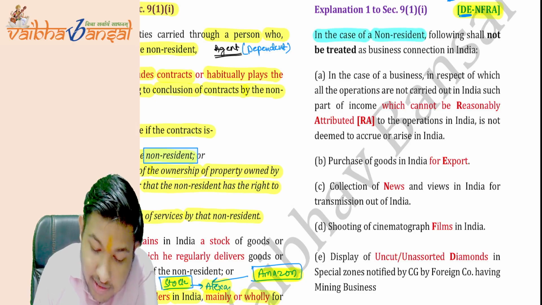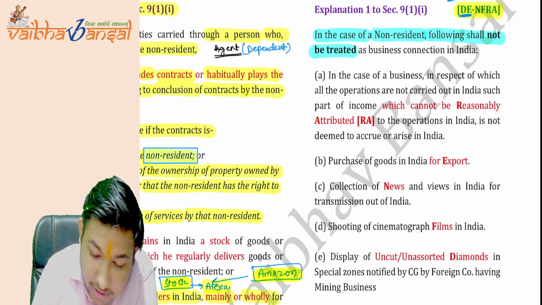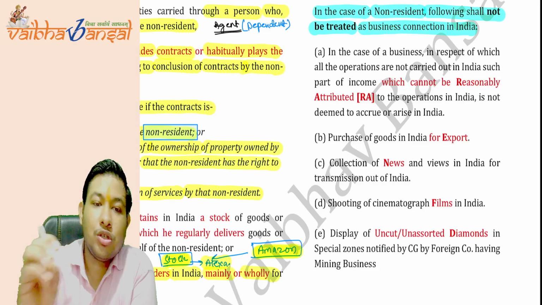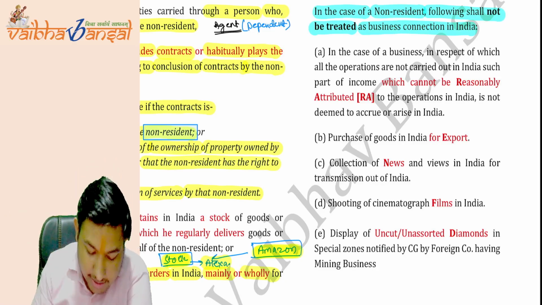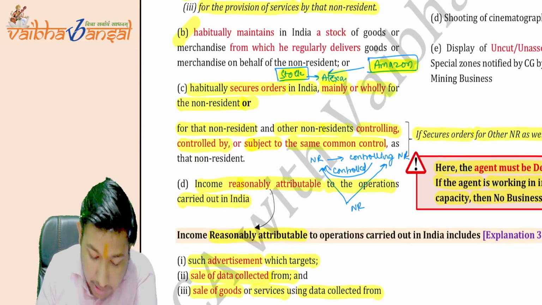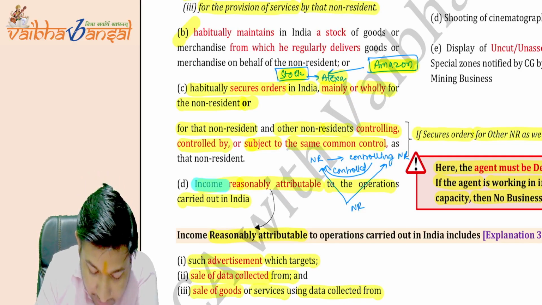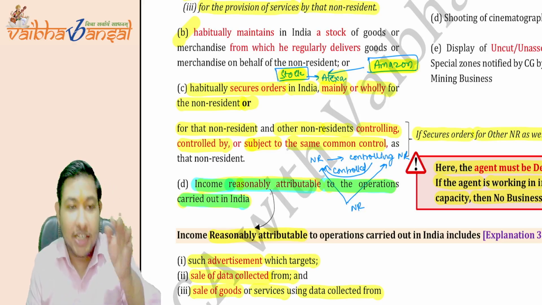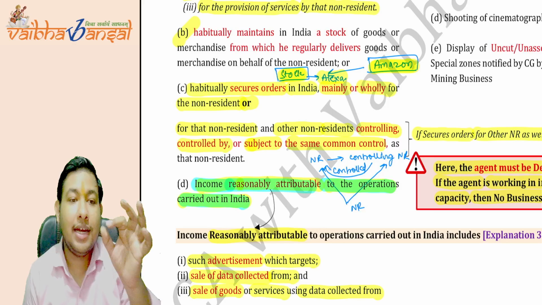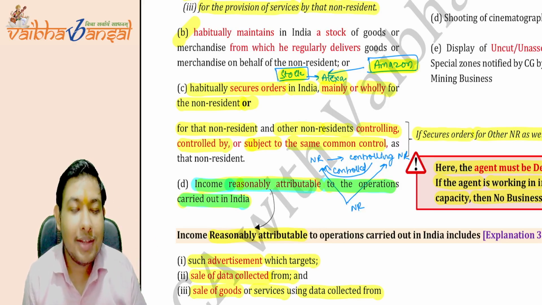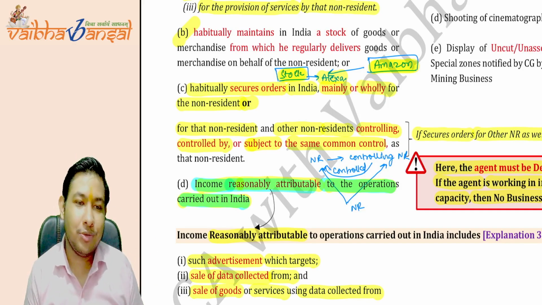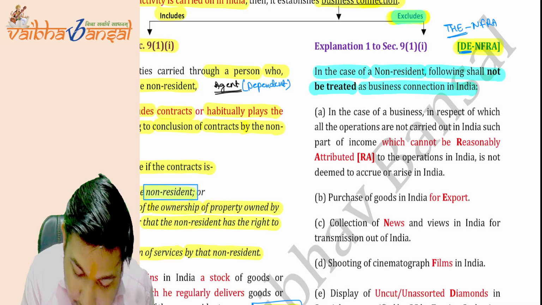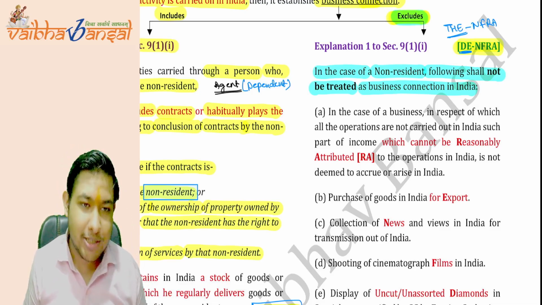In the case of a non-resident, the following shall not be treated as a business connection in India. What should not be treated as business connection in India? See, it is a business connection if the income is reasonably attributable to the operations carried out in India. But what if the income is not reasonably attributable to the operations in India? Then it will not be treated as business connection. It will be excluded from the business connection definition.